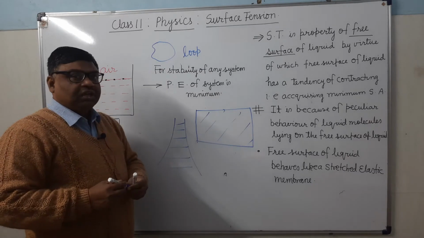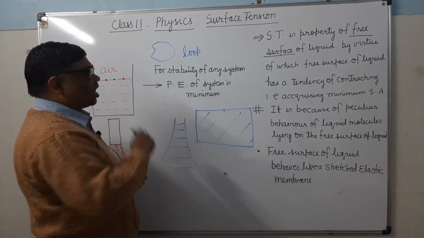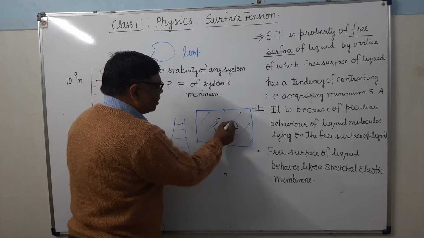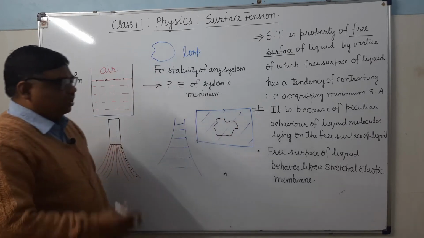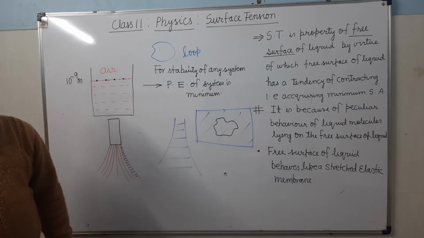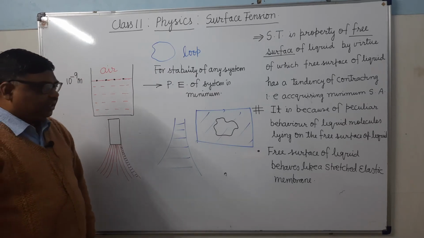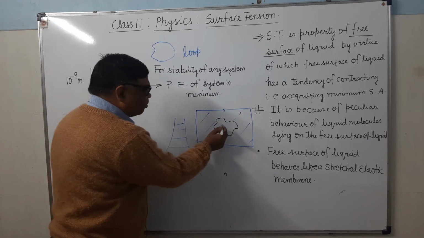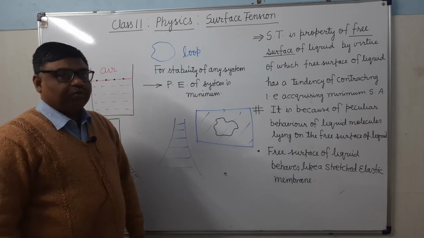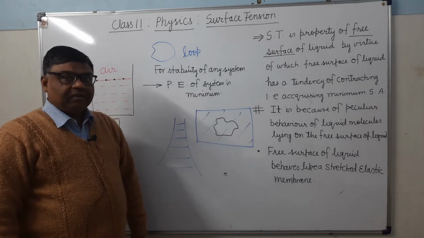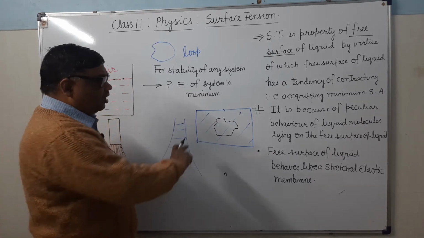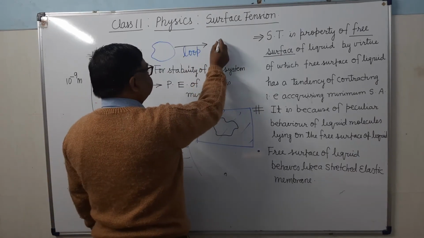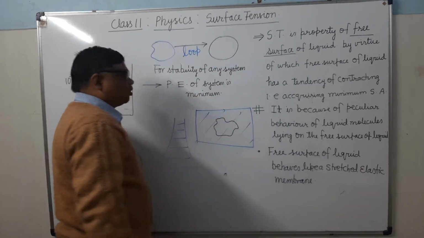Now this loop of wet cotton thread has been placed here. What will happen? You will find that it will lie in an irregular manner. Now you take a pin and then you prick this film which is inside the cotton thread. What will happen? You will find that this loop will now take a circular shape.